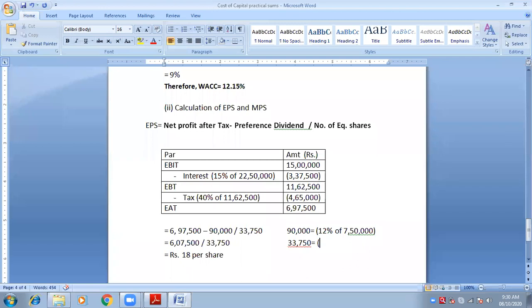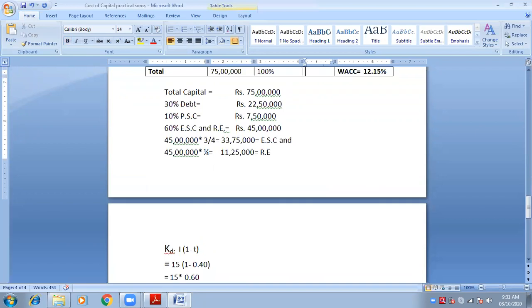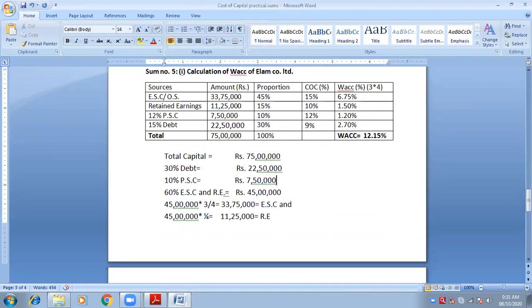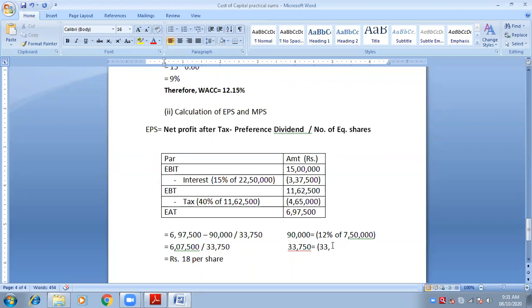Equity capital was 33 lakh 75,000, divided by, remember, divided by 100 face value. Okay, you can write this for your own understanding. So my answer is 18 rupees per share.